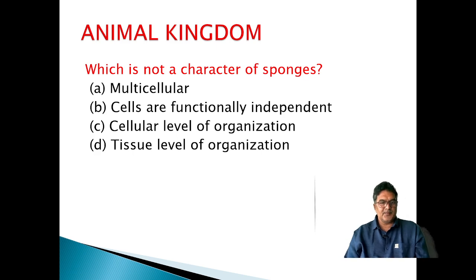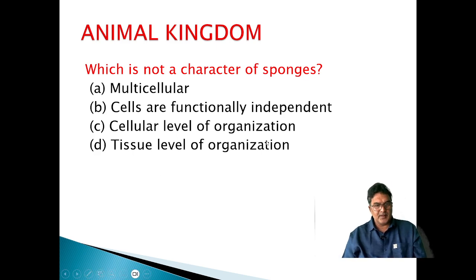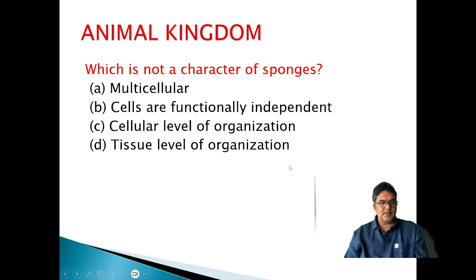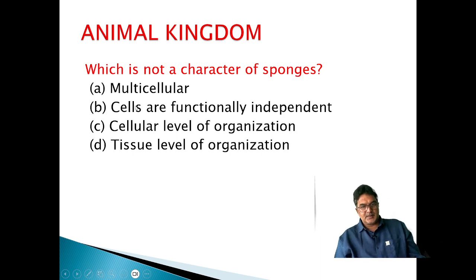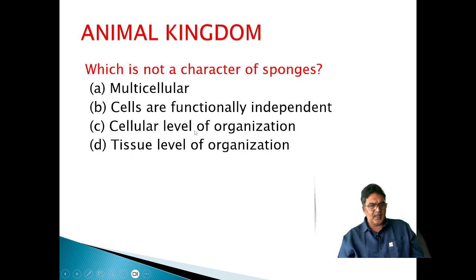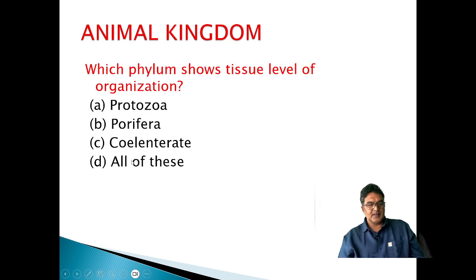Multicellular, cells are functionally independent, cellular level of organization, tissue level of organization. Phylum Porifera, sponges can be considered as multicellular. Cells are functionally independent, they have cellular level of organization, they don't have tissues. Cells are present, but tissues are absent. So, tissue level of organization.